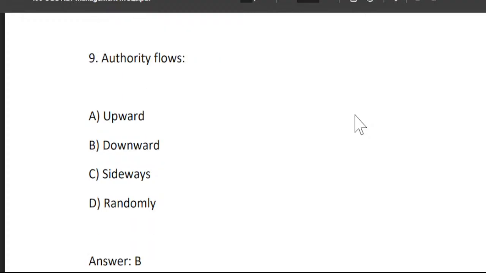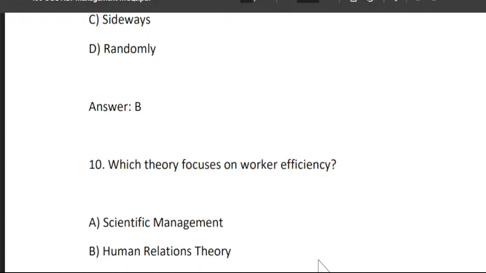Next is authority flows. You have to answer authority flows from A, upward, B, downward, C, sideways, and D, randomly. Authority always flows from up to down, right? So we would say that authority flows downwards. So option B is the right answer.